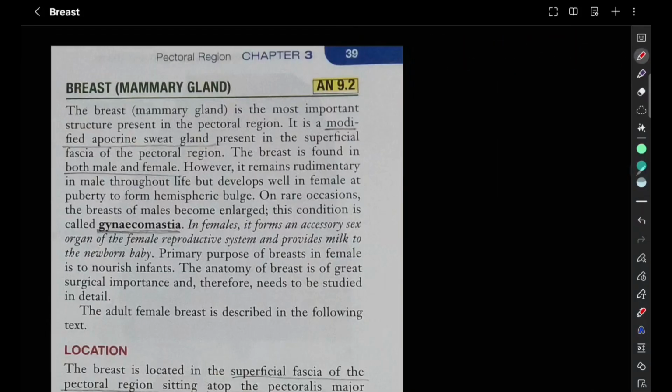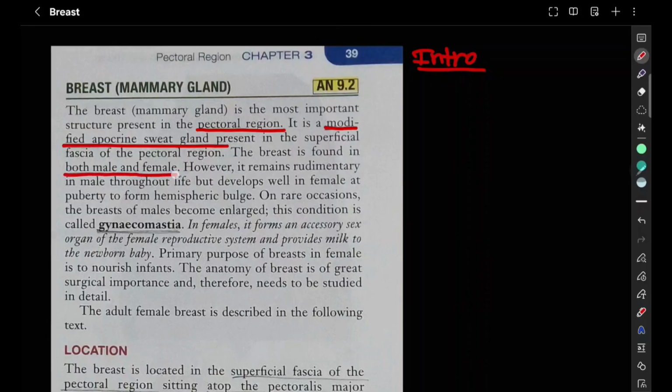Starting off, we are going to start with the introduction. Breast is the most important structure present in the pectoral region. So it is present in the pectoral region. Second point, it is a modified apocrine sweat gland that is present in the superficial fascia of the pectoral region. Second, we will be writing what it is a modification of: it is a modified apocrine sweat gland.